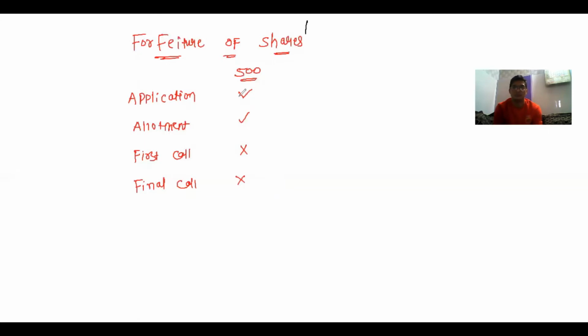So in this situation, company has received the money for application as well as allotment. Now, if this shareholder failed to pay first call money and final call money, then company has a right to lien their shares, and whatever the money received for application and allotment is forfeited by the company.